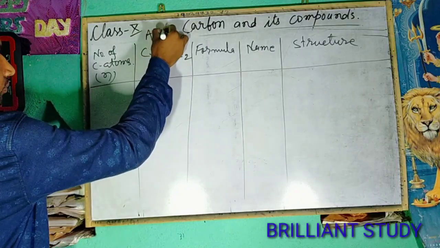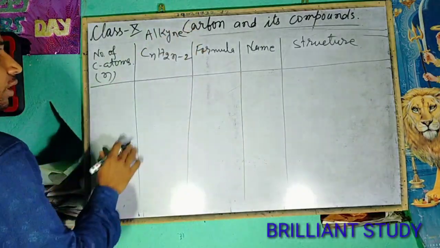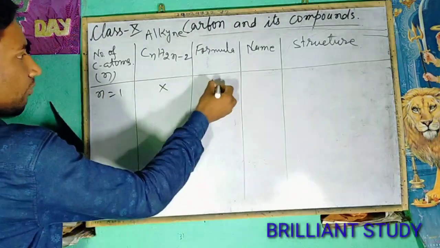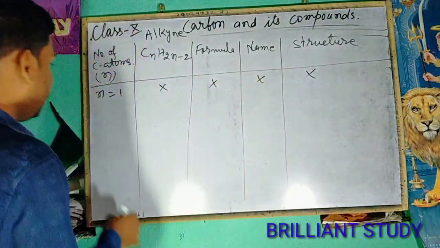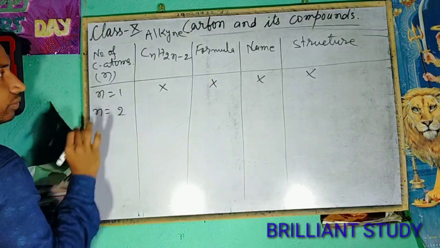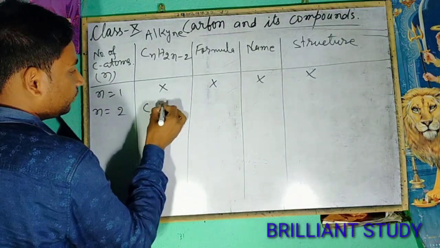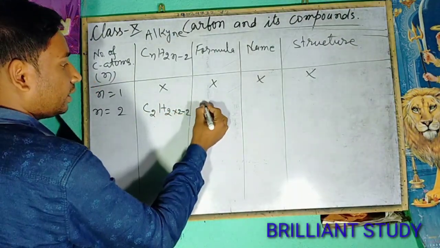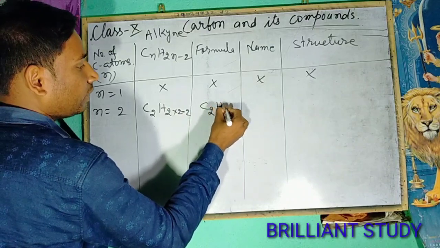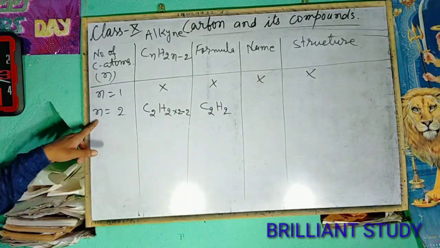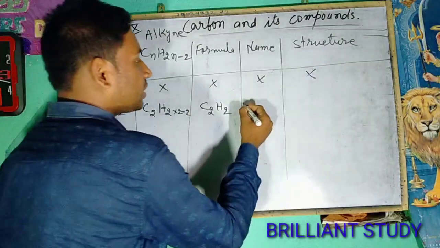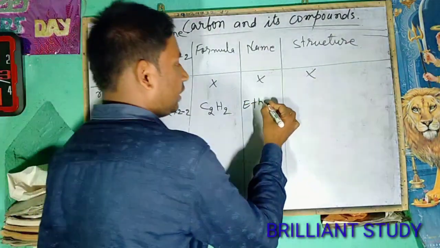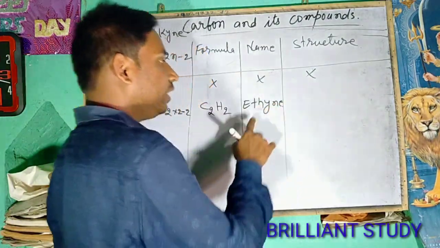Now try to make a chart for alkyne in the previous way. If n equals to 1, there will be no compound. Now if n equals to 2, then it will be C2H2 into 2 minus 2. Then the formula will be C2H2, and there is number of carbon atoms 2, so name starts with eth, and Y and E will be added with this.